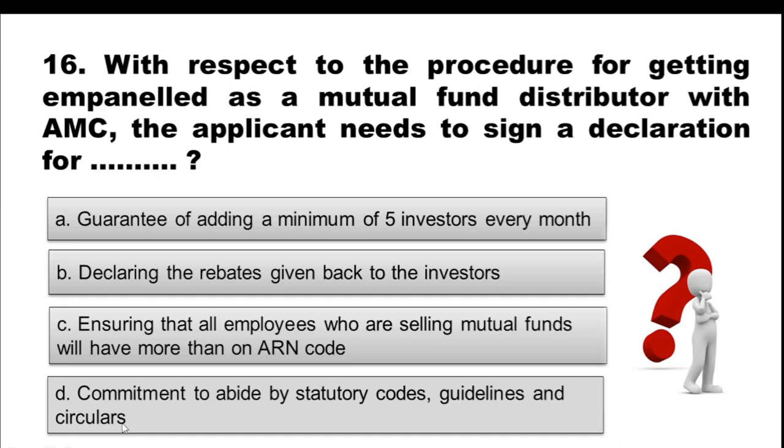So choose the right option. So the right option is option D, commitment to abide by statutory codes, guidelines and circulars.